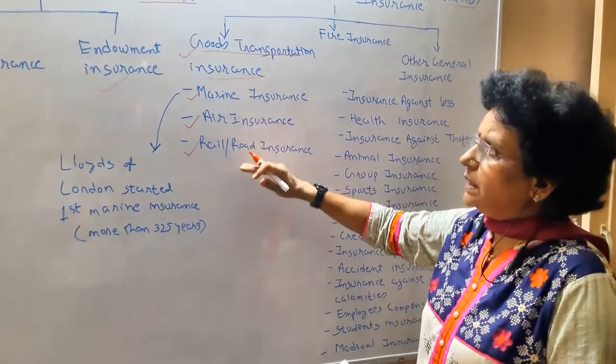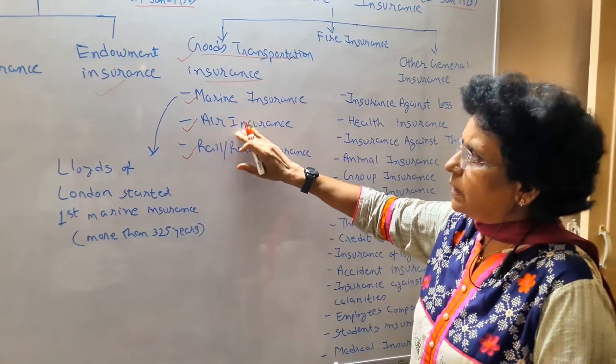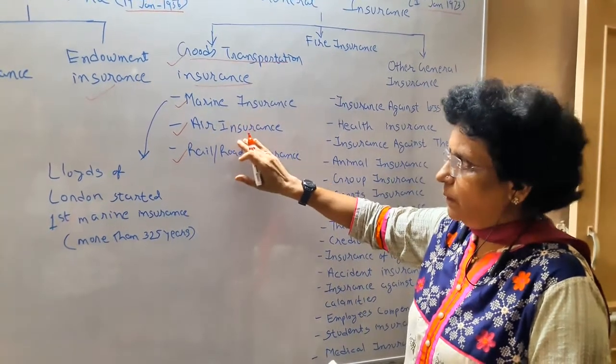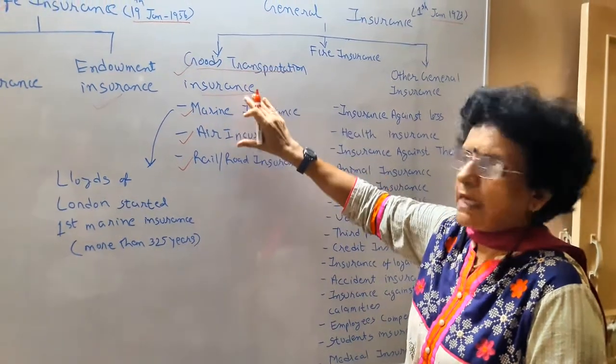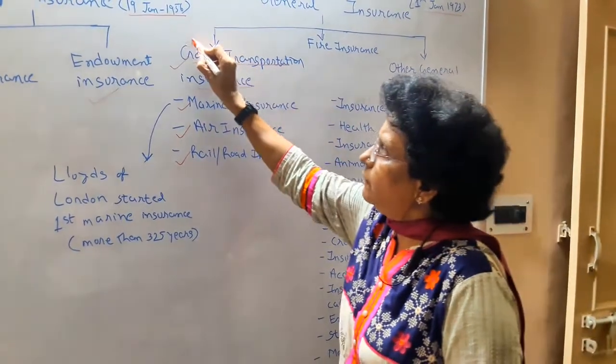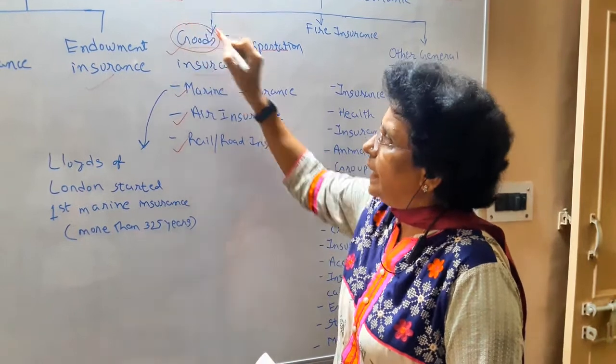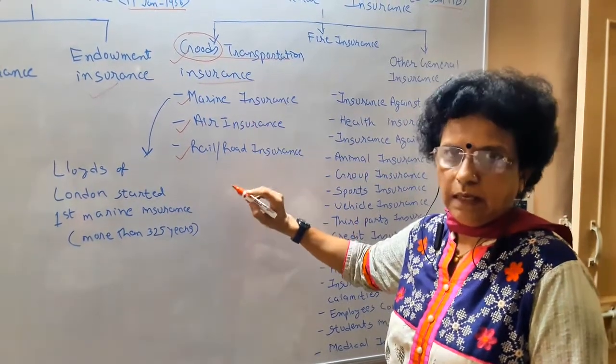There are so many reasons. So with every transportation facility and means of transport, risk is associated. So the value of the goods is insured, and accordingly the premium is taken.